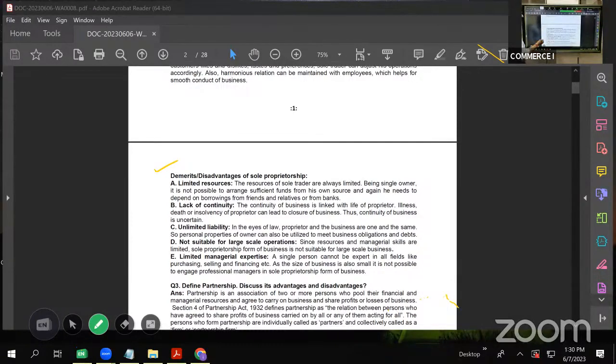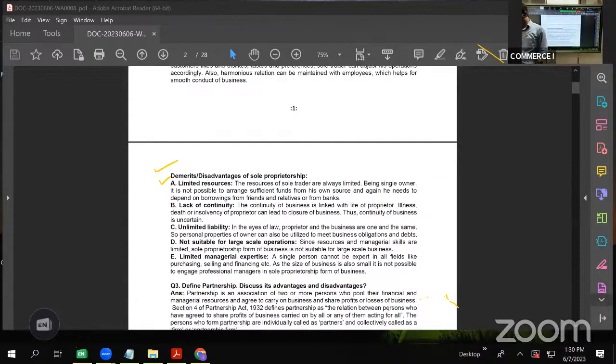Disadvantages of sole proprietorship. The first disadvantage is limited resources. I told you, single owner, single investment capacity. So it is not possible for him to provide large funds to start a big business. That acts as a big constraint for a sole proprietary form of business organization, as the resources are limited, and his borrowing capacity also will be limited, his creditworthiness also will be limited, because even if a bank is extending a loan, they will not give a big amount to a sole proprietary